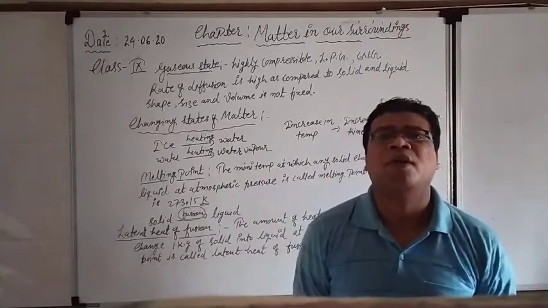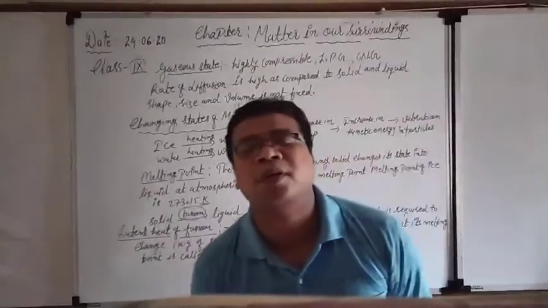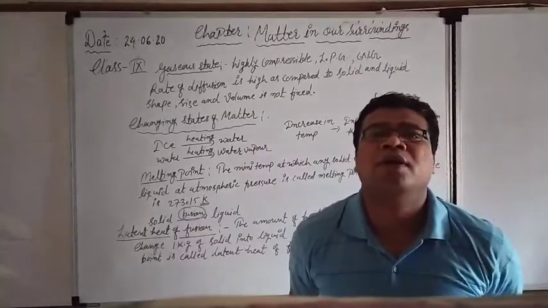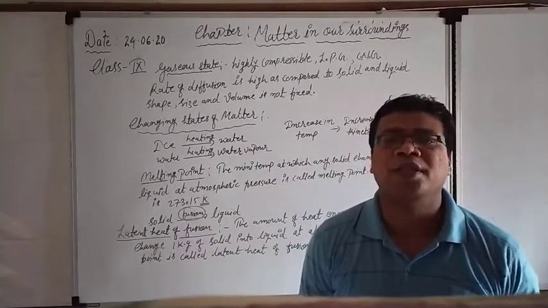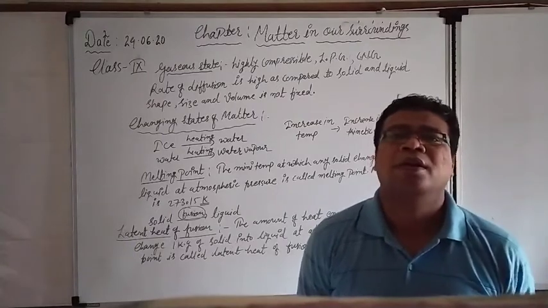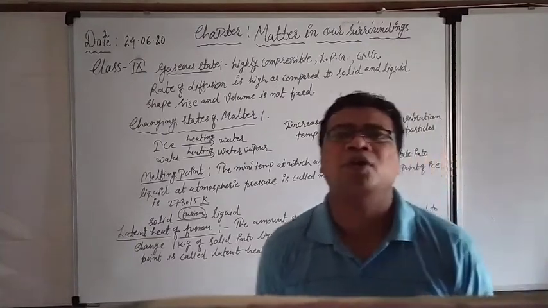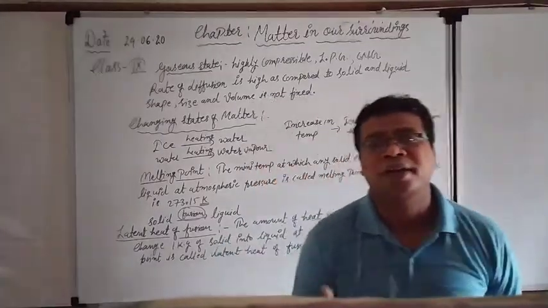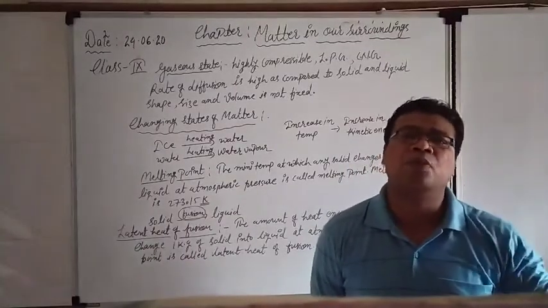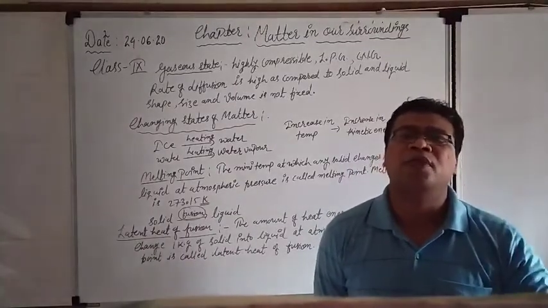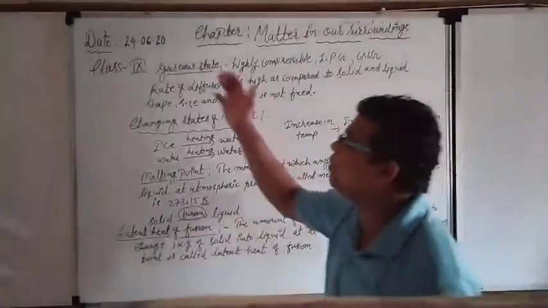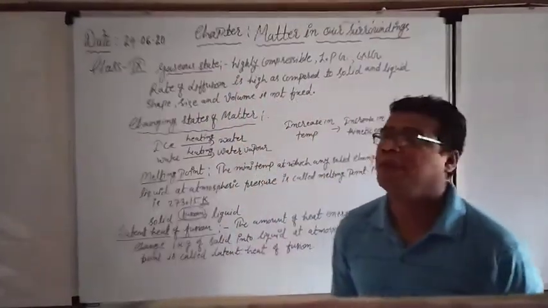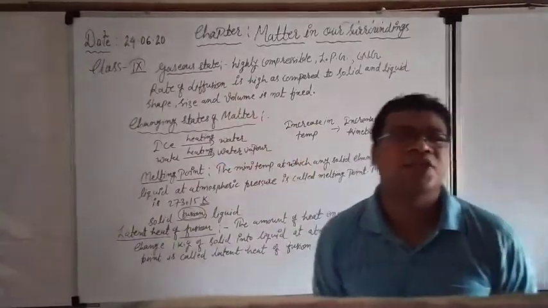After that we talked about the liquid. What is the basic property of the liquid? They have a fixed volume, but they don't have a fixed shape. Their shape depends upon the type of container in which they are stored. The rate of diffusion of liquid is more than the solid, but less as compared to the gas. And right now, in the same series, we have reached the gaseous state.